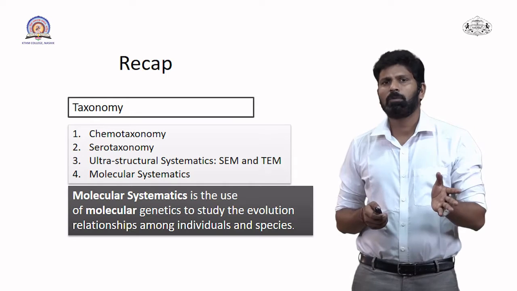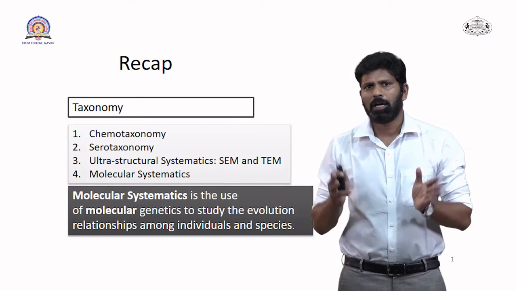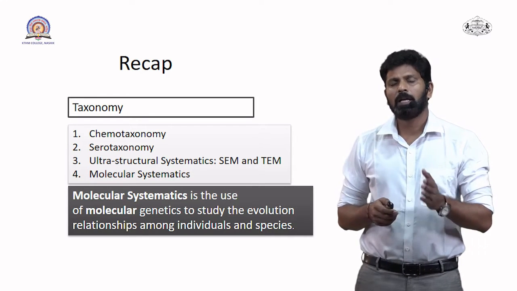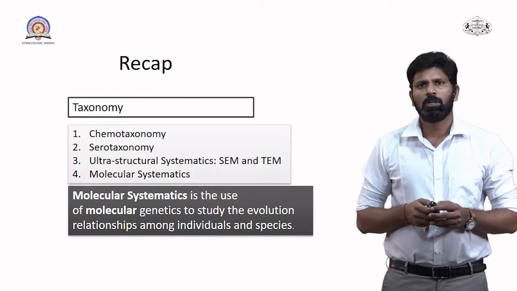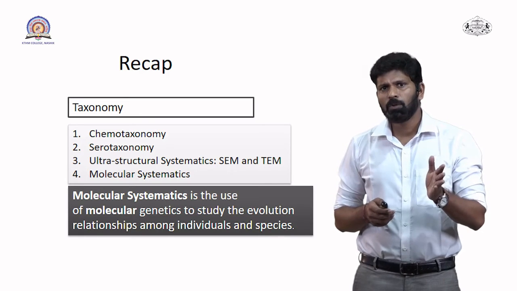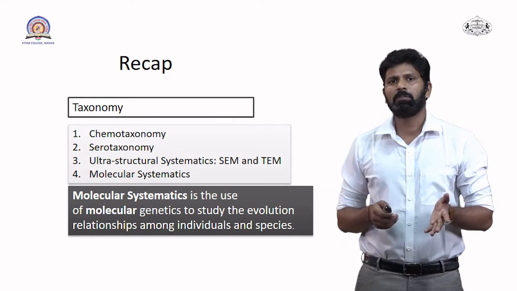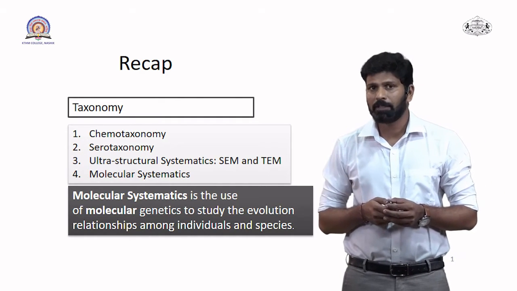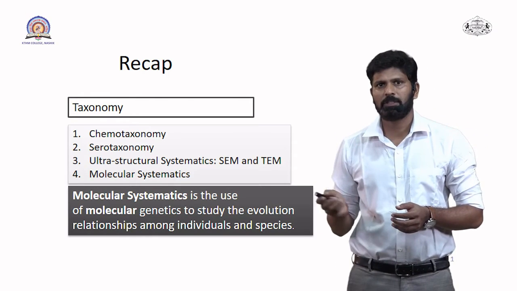These have a high resolution power, and with their help we can analyze morphological or anatomical structure at the critical level. When we know the structure at the critical level, we can differentiate two different types of plants, or find similarities between plants, and that is called ultrastructural systematics.